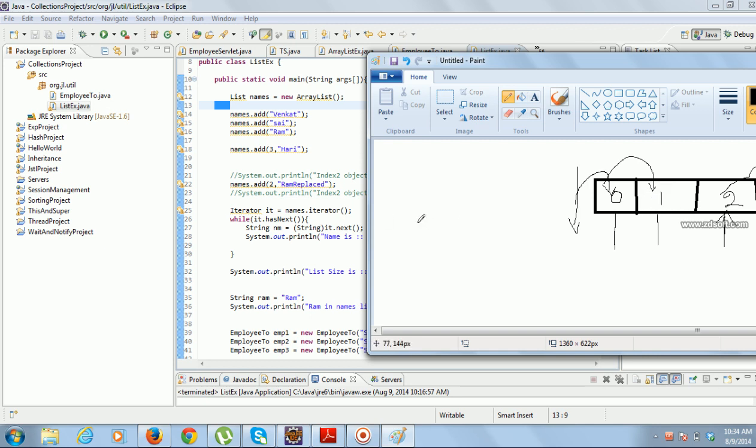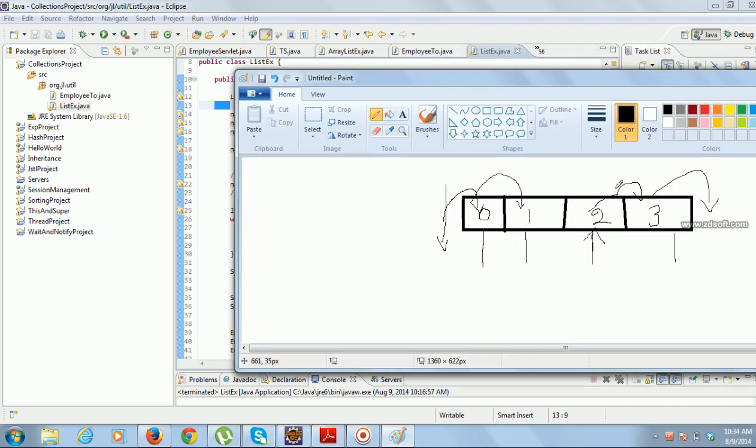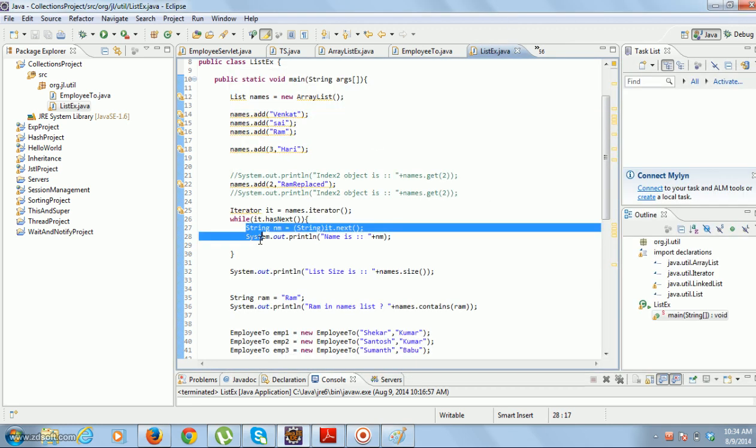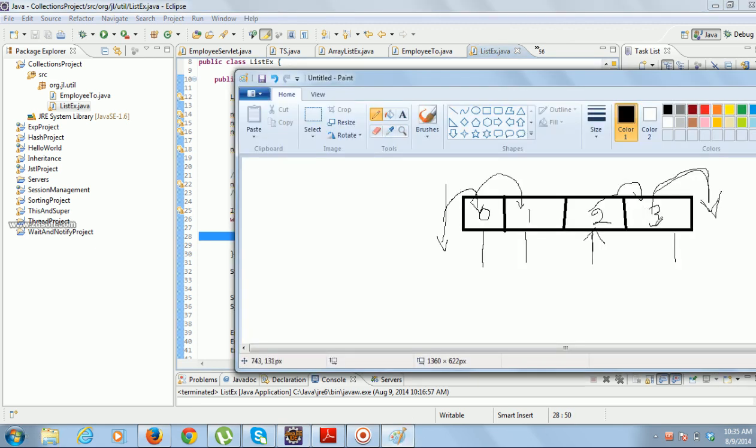That is what I am doing. Hope you understand. If you call has next when you are at the third index, has next will return true, so this loop will stop executing after you display the last element. After that, if you call has next, since there is no element, has next will return false.